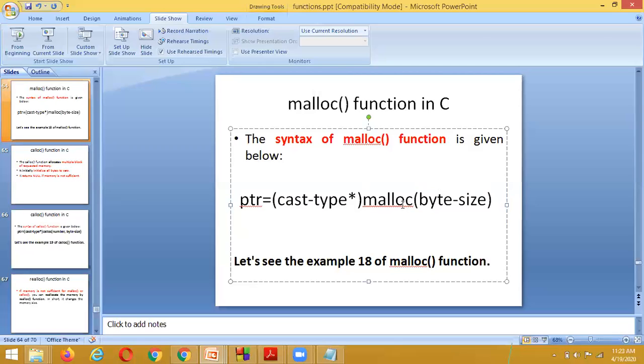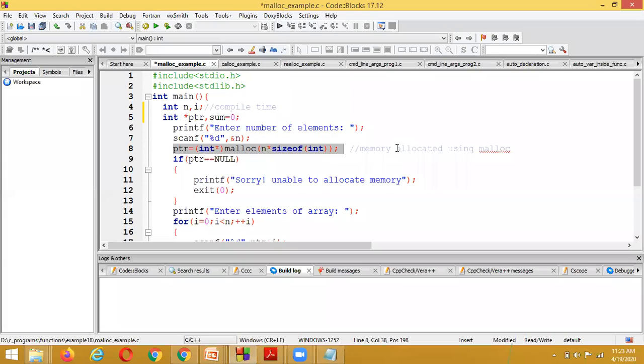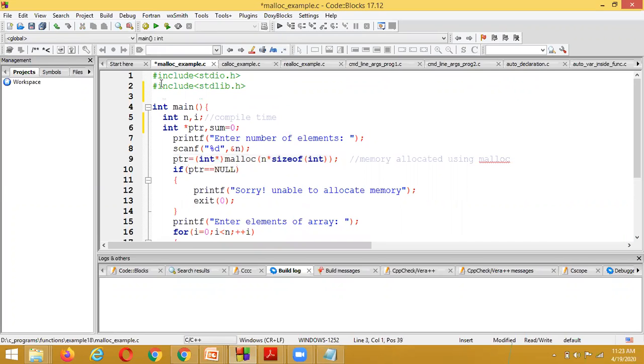Okay, now we are going to see it practically. And what header file do we need to include other than stdio.h? We need to include the stdlib.h header file.